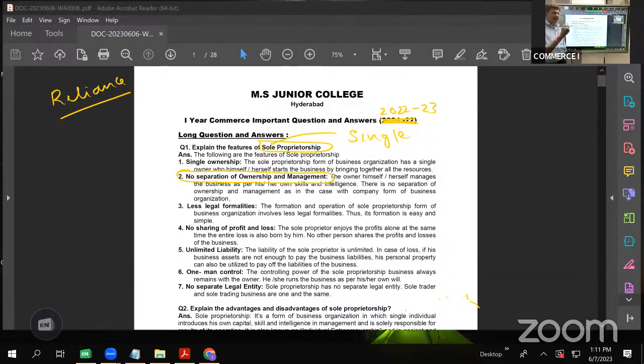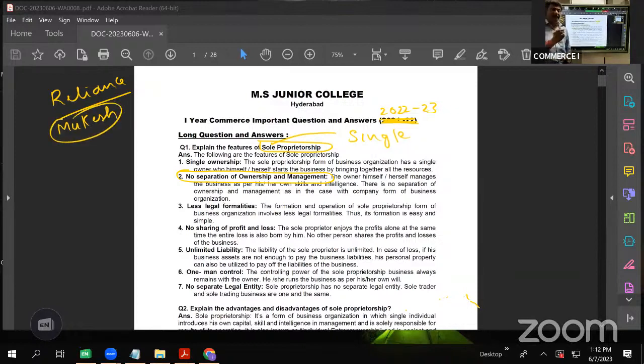There are so many owners. Let us say one of the owners is Mukesh Ambani. But have you ever seen Mukesh Ambani coming to any of his office or any of his outlet? We have so many outlets now: Reliance Trends, Reliance Fresh, Reliance Digital. Do we ever see Mukesh Ambani sitting in that outlet? No. The management is done by different people and ownership is in the hands of different people.